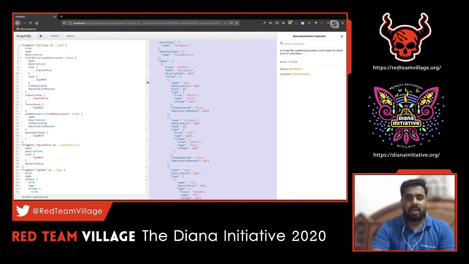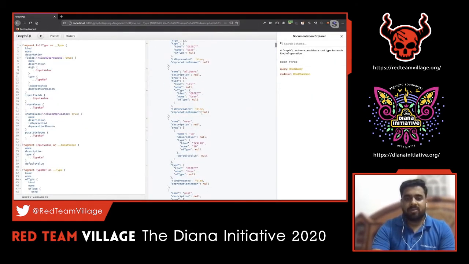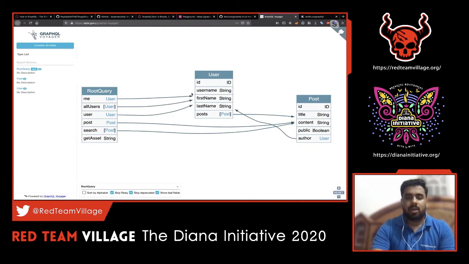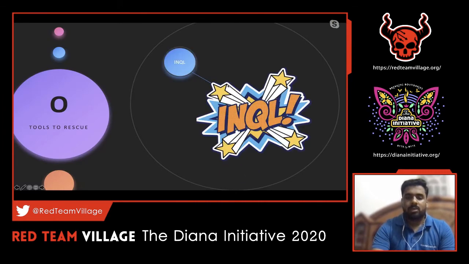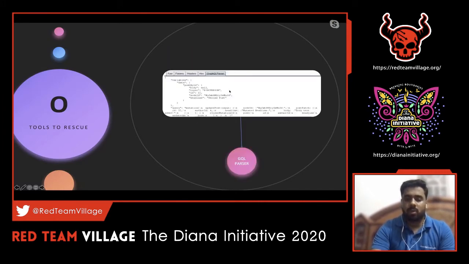So right now we have the introspection output. We have seen what the business logic looks like, and now that we know these are the queries and there are certain mutations to it, let's move on to the next tools. The same thing can be achieved with various tools. One among them is the GraphQL parser, and then InQL. So GraphQL parser we'll touch upon, and then we'll move on to the InQL one.